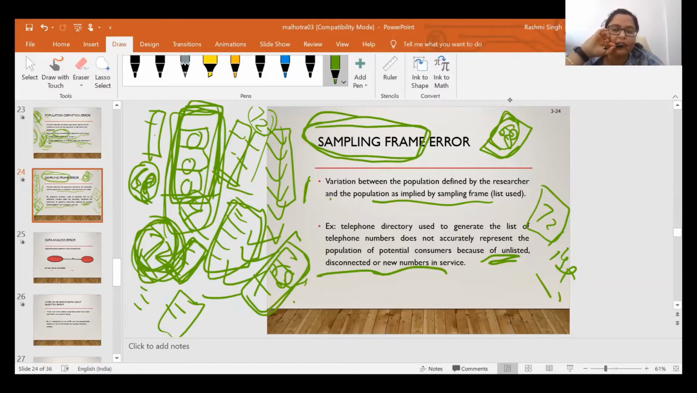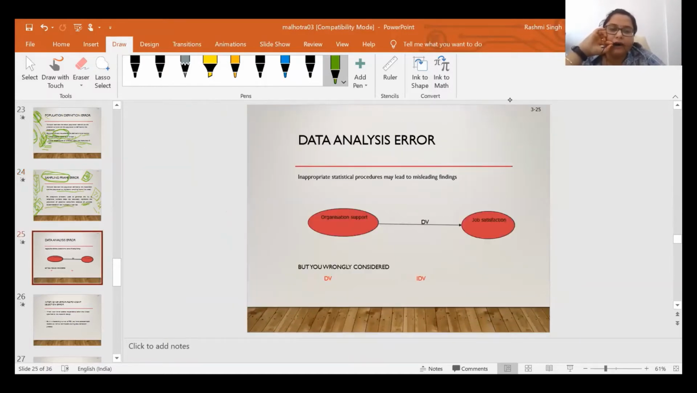So that is known as a sampling frame error. Then data analysis error. Again, it comes under the researcher error. So what is data analysis error? The inappropriate statistical procedure may lead to misleading findings.